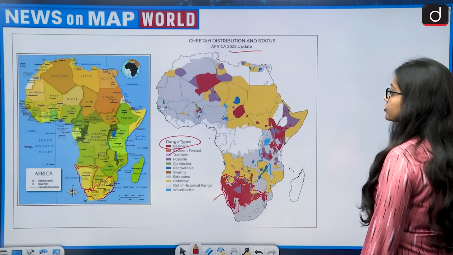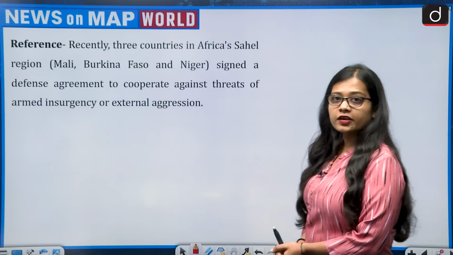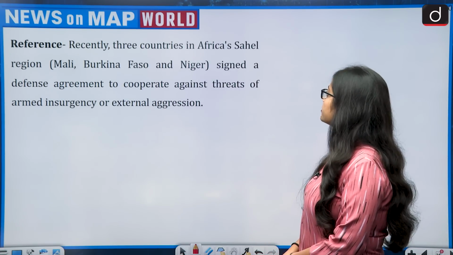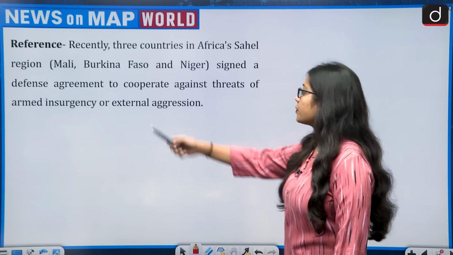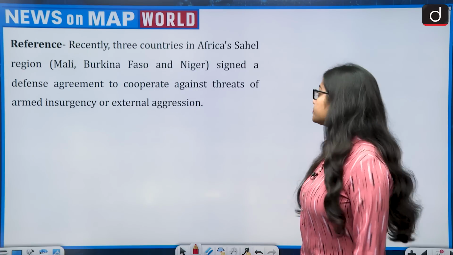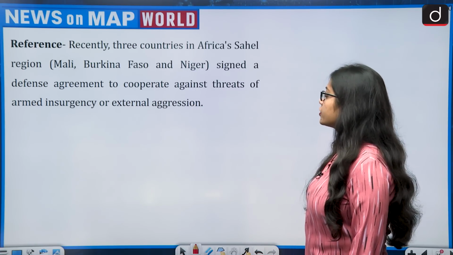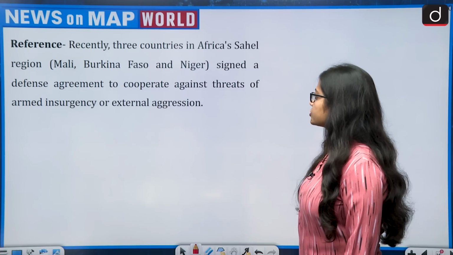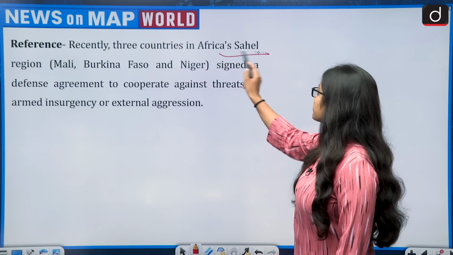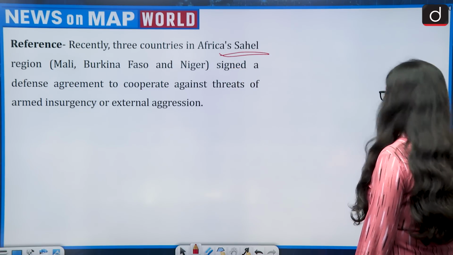Now moving on to the next question. The reference says that recently 3 countries in Africa's Sahel region, that is Mali, Burkina Faso and Niger, signed a defense agreement to cooperate against threats of armed insurgency or external aggression. So this brings Africa's Sahel region to the news.